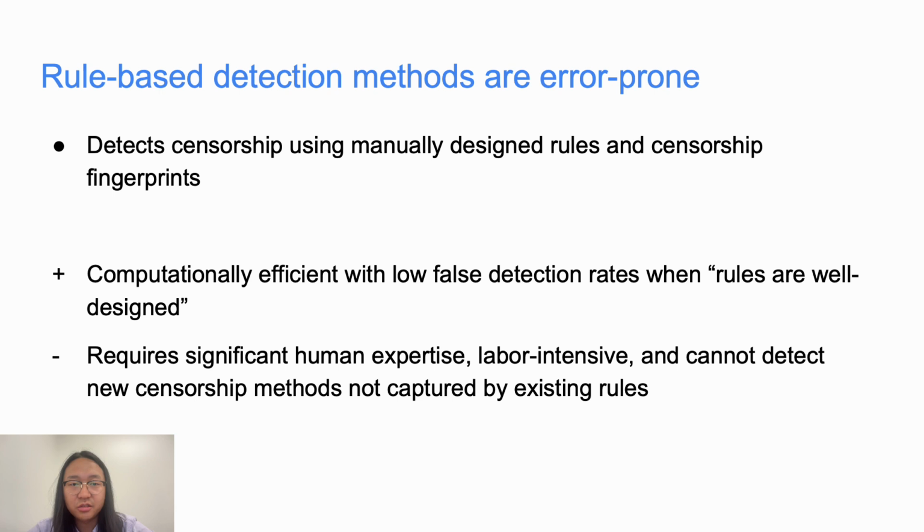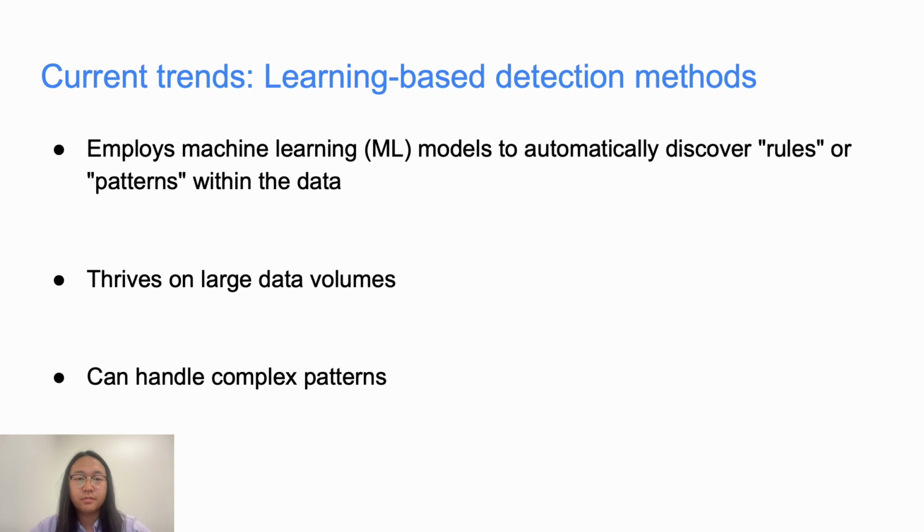Given these limitations, it's clear that a new approach is necessary. So let's explore the current trends in censorship detection, namely the learning-based approach. The learning-based detection methods utilize machine learning models to automatically discover blocking rules or patterns of anomalies within the data collected by censorship measurement platforms.